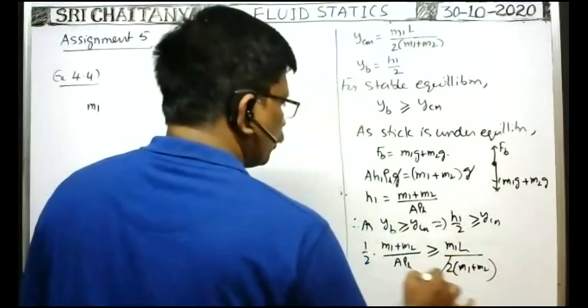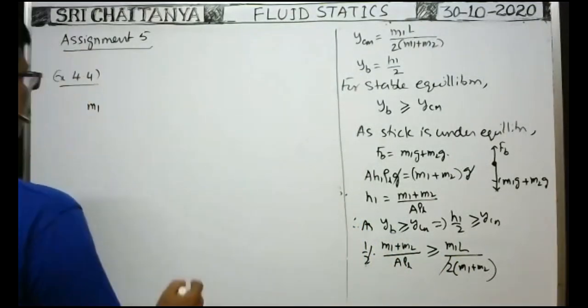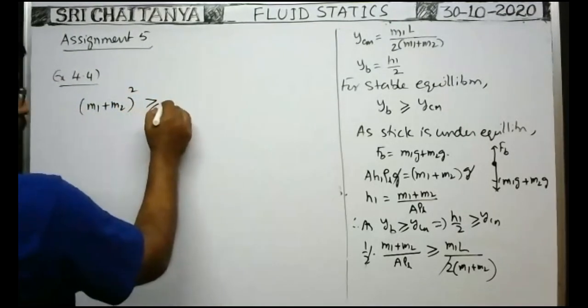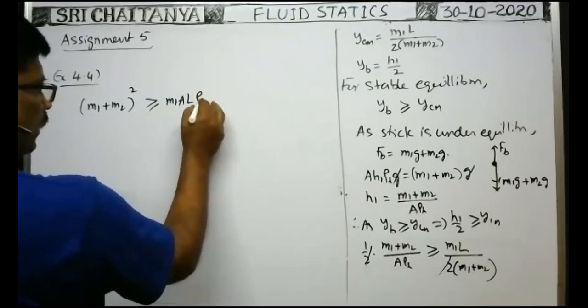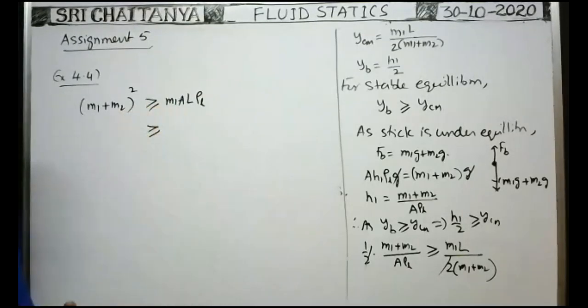Here the 2 cancels. Therefore, from this we need m1. So m1 plus m2 whole square is greater than or equal to m1 A L into the density of the liquid, where m1 is the mass of the stick.